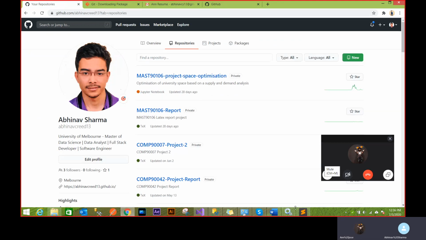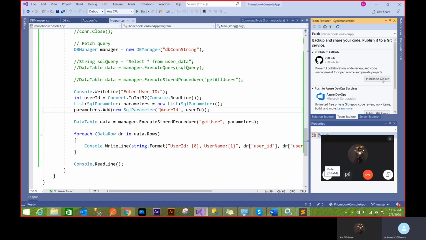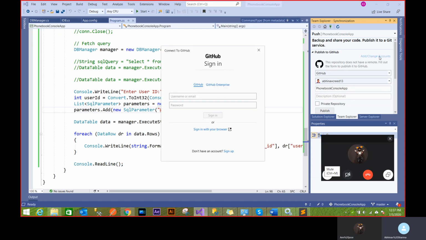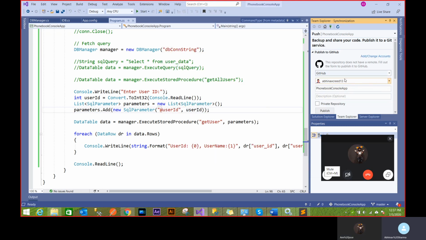So I'll just click on this publish to GitHub and my name is already coming, but yours won't be coming because it's a new account. You can just click on add and change account. And when you do that, it's going to ask for the username and password for your GitHub, the one you created. Once you sign in, you'll have your name automatically displayed here.